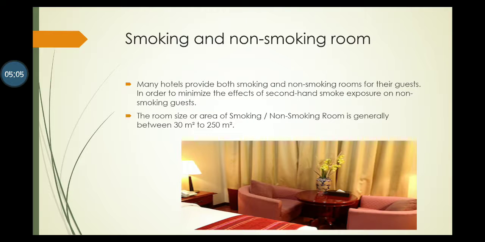Smoking and non-smoking room. Many hotels provide both smoking and non-smoking rooms for their guests in order to minimize the effect of second-hand smoke exposure on non-smoking guests. The room size or area of smoking and non-smoking rooms is generally between 30 square meters to 250 square meters.